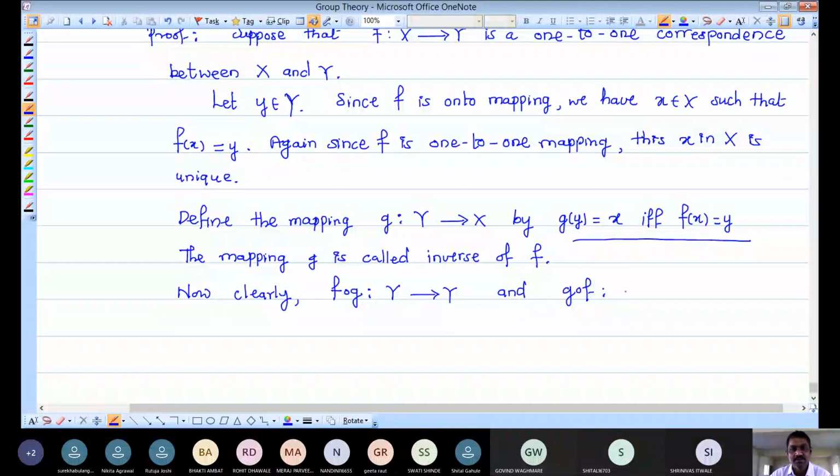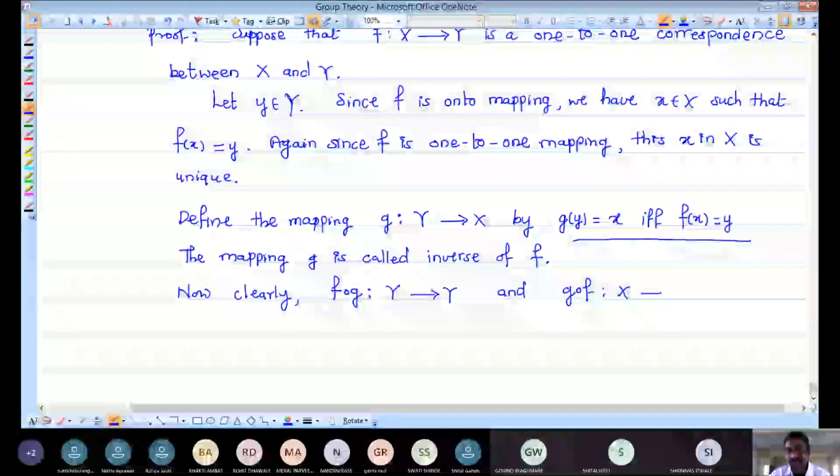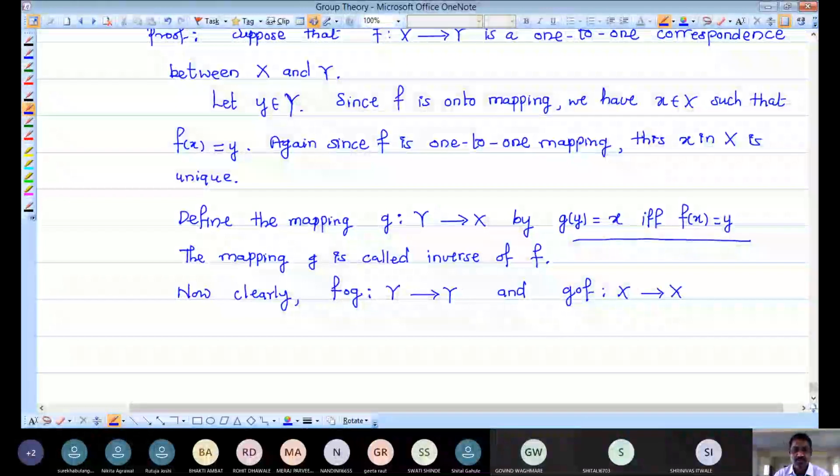So F is applied first on X, so F takes X to Y, and then G takes Y to X. That means this is nothing but the mapping from X to X. Clearly F composition G and G composition F are defined, and already we have written their domain and codomains.